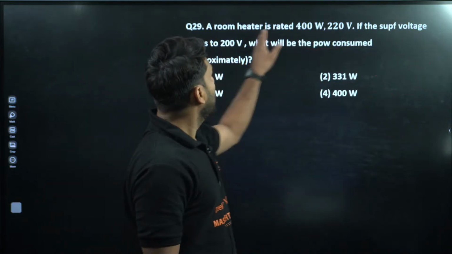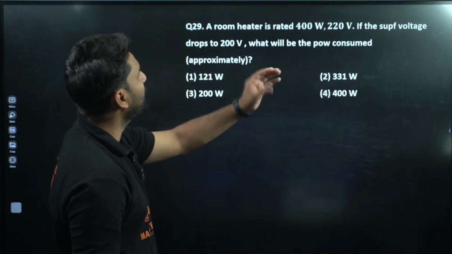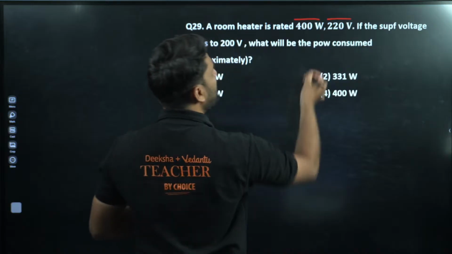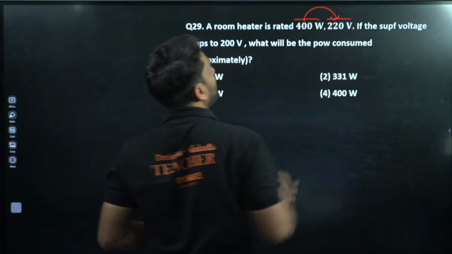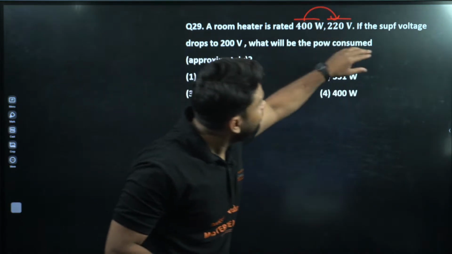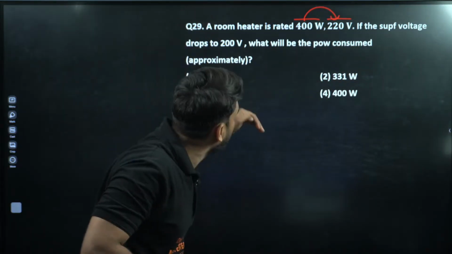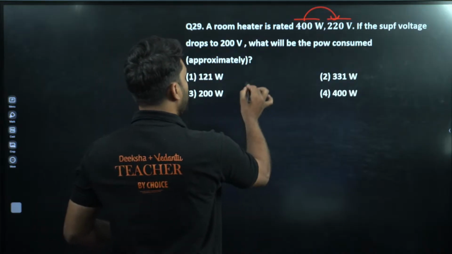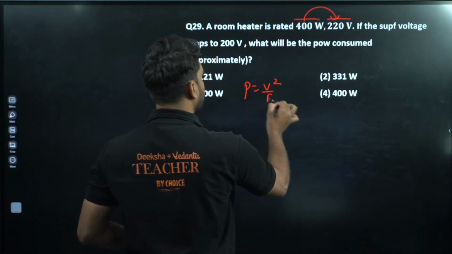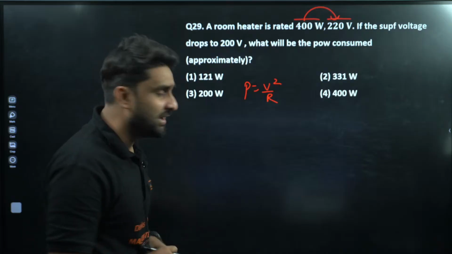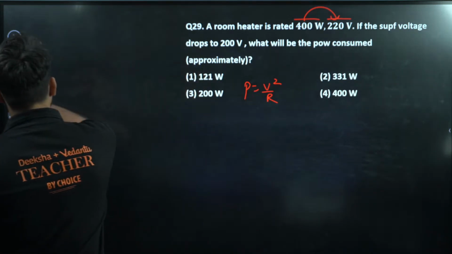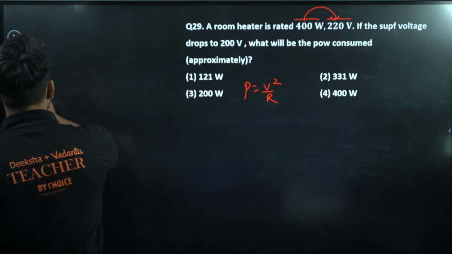Moving to next. A room heater is rated 400 watt, 220 volt. Okay, so this is power here. When the power is 400 watt, the potential is 220 volt. If the supply voltage drops to 200 volt, how will the power change? What will be the power? So we all know power is equal to V square by R. We have this formula, V square by R. So my dear champion, let's listen how I'm writing this formula.